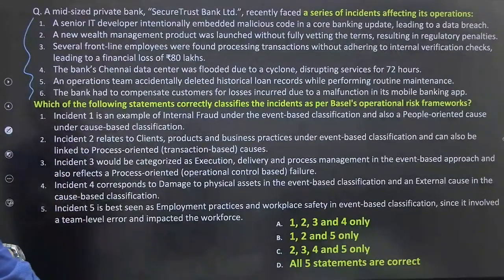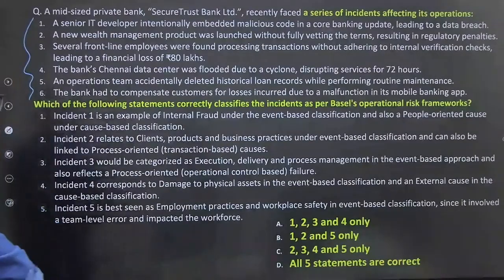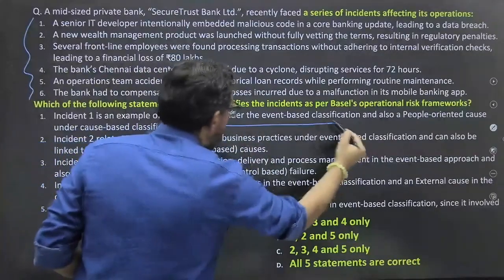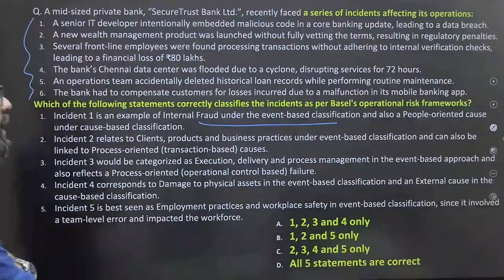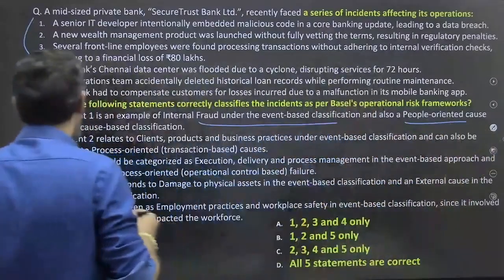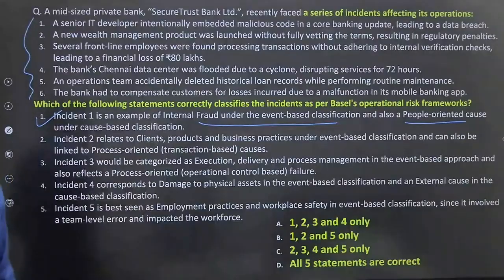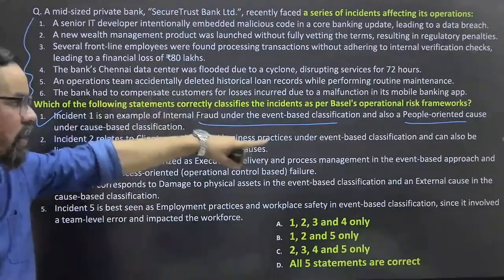Which of the following statements correctly classifies the incidents as per the Basel operational risk framework? So what will be your right answer? Okay. The statement: incident one is an example of internal fraud under the event-based classification and people-oriented causes under the cause-based classification. Okay. These are the two. The first statement is 100% true, there is no issue. So we have two types of classification, event-based and cause-based.